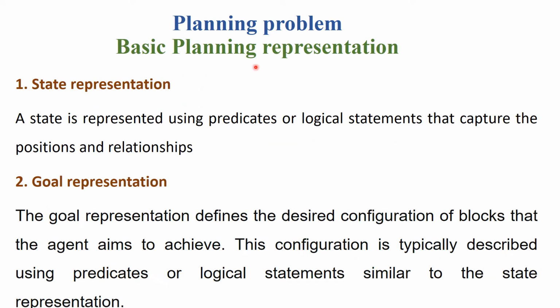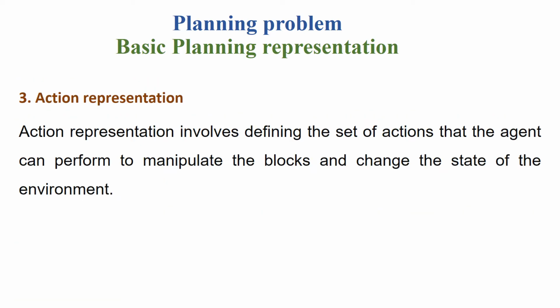And about the basic planning representation: number one, state representation. We need to represent the state using predicates or logical statements so that we can understand the relationships among them. Number two, goal representation. This defines what the agent aims to achieve, and it is described using predicates or logical statements similar to the state representation. Then comes action representation. This involves defining the set of actions that the agent can perform and which could change the state of the environment.